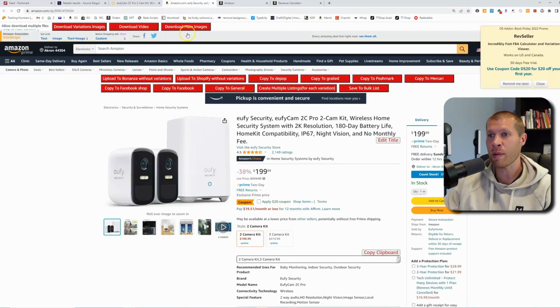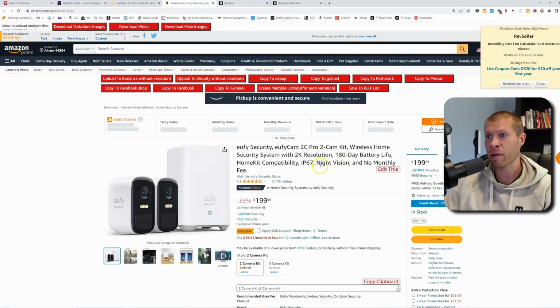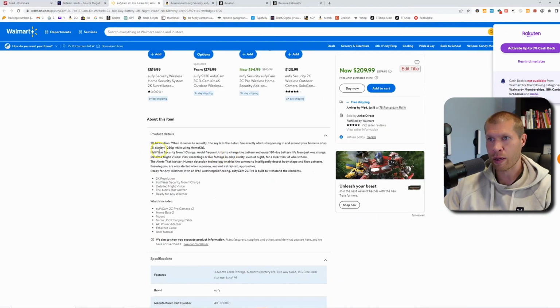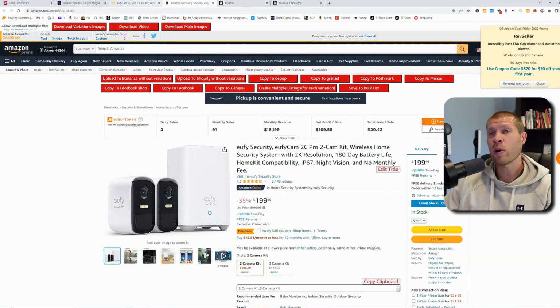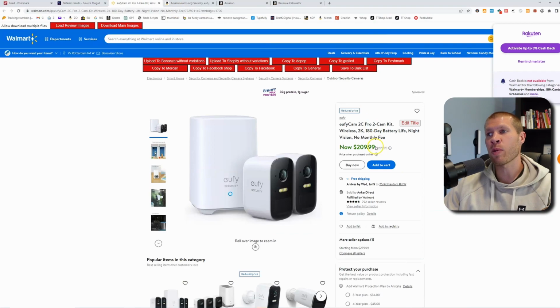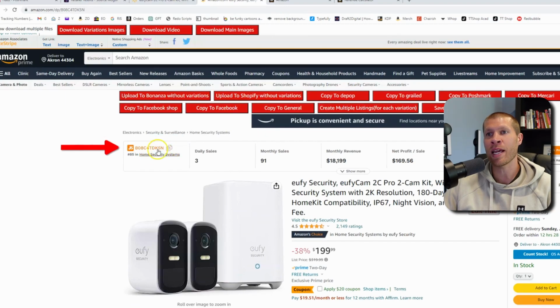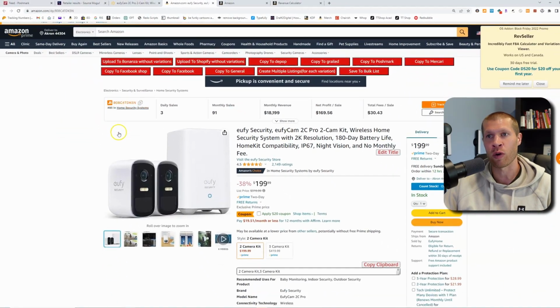So this is the same product. It's 180-day battery life, IP67, 2K resolution. So this looks like it's the same exact product. Yep. And so if we were to buy this, we know that it's cheaper on Walmart right now, but is it profitable if we were to buy it, ship it into Amazon, and sell it on Amazon minus the Amazon fees, right? So before you even check to see if it's profitable, you want to copy the ASIN. If you have Jungle Scout, it'll be right here for you to do it really fast.